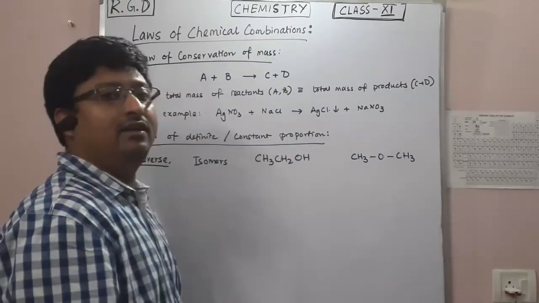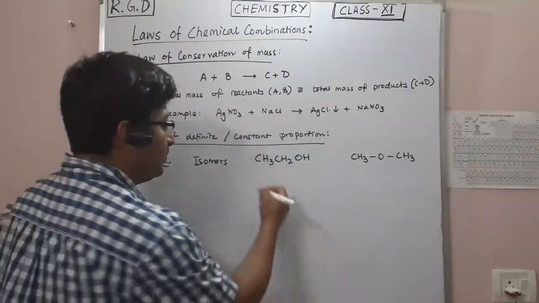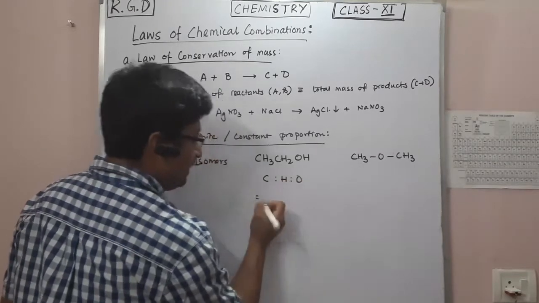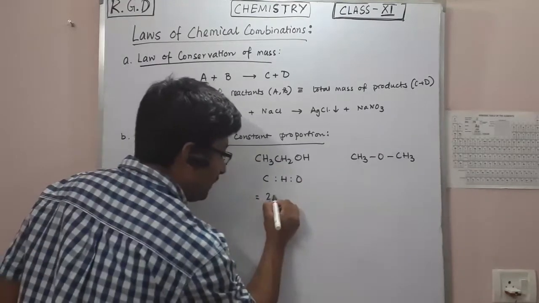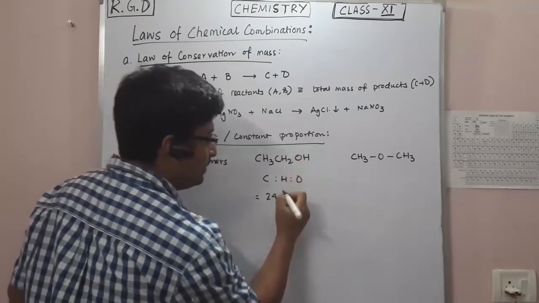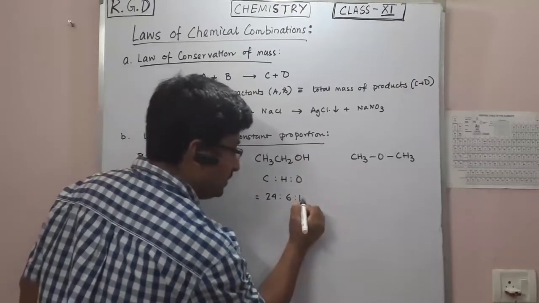Now, if I take the ratios of the elements here, carbon to hydrogen to oxygen: two carbons, so 2 into 12, 24, to hydrogen 3 plus 2, 5 plus 1, 6 hydrogens, to oxygen 1, so 16.